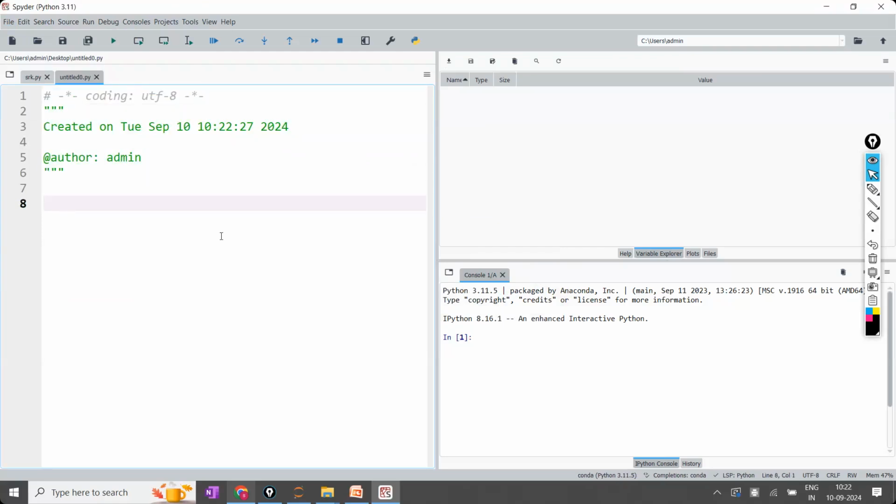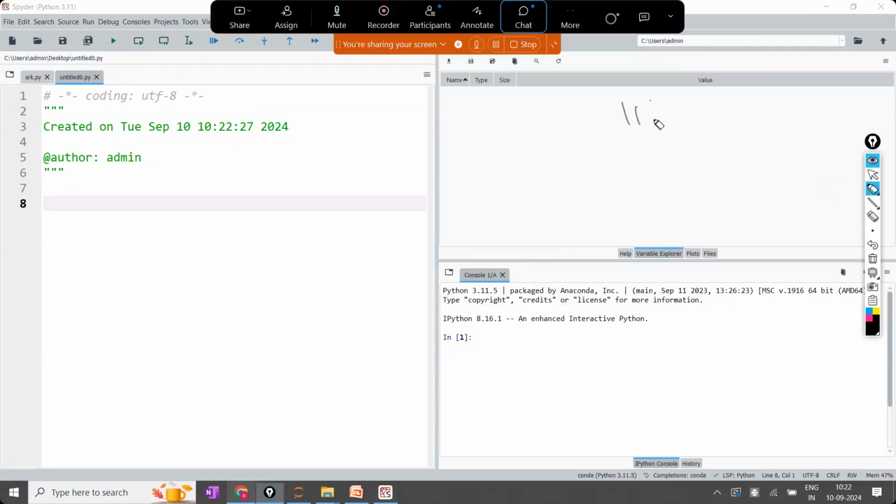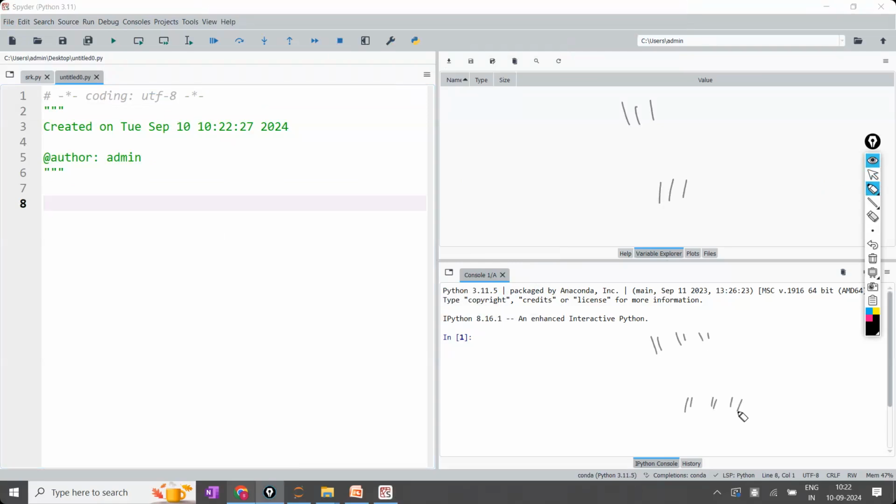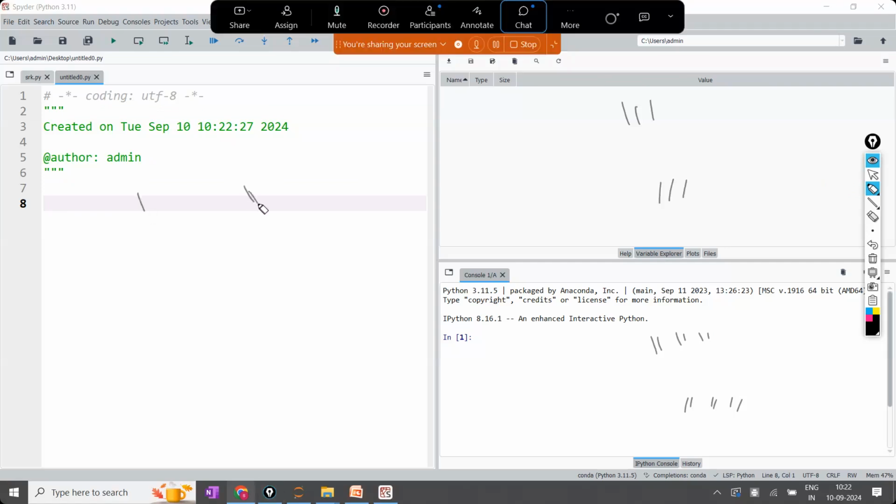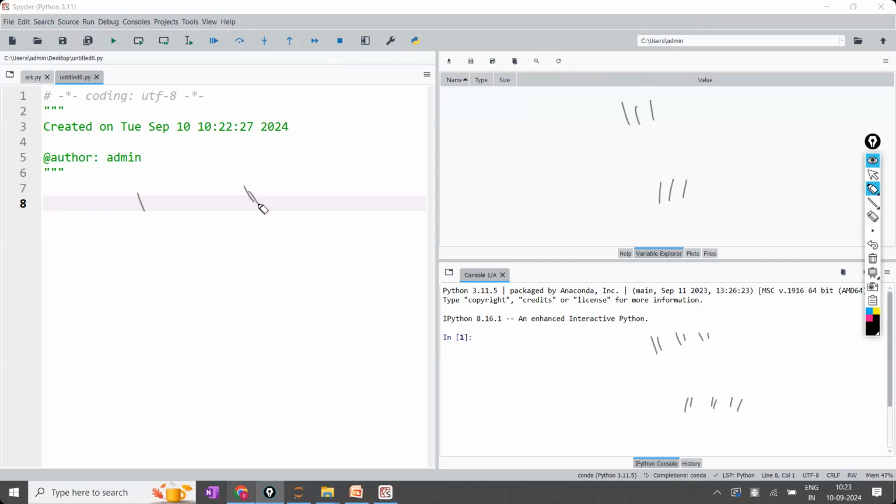Sir, triple quote you told, na, triple single quote and triple single quote close, or triple double quotes. But triple should be there, 3 should be there. Either single or double, that is your choice. In Python, there is no difference between 1 and 2. Both are same. Wherever you want, you can use.